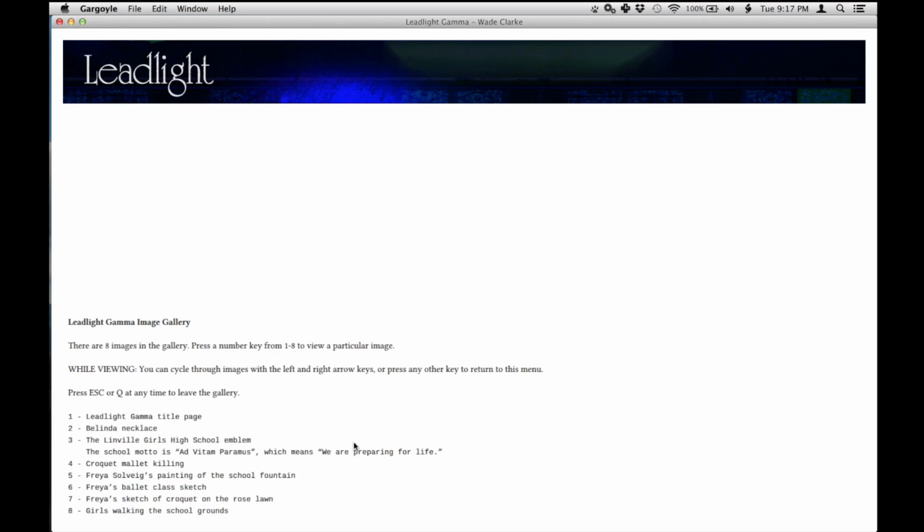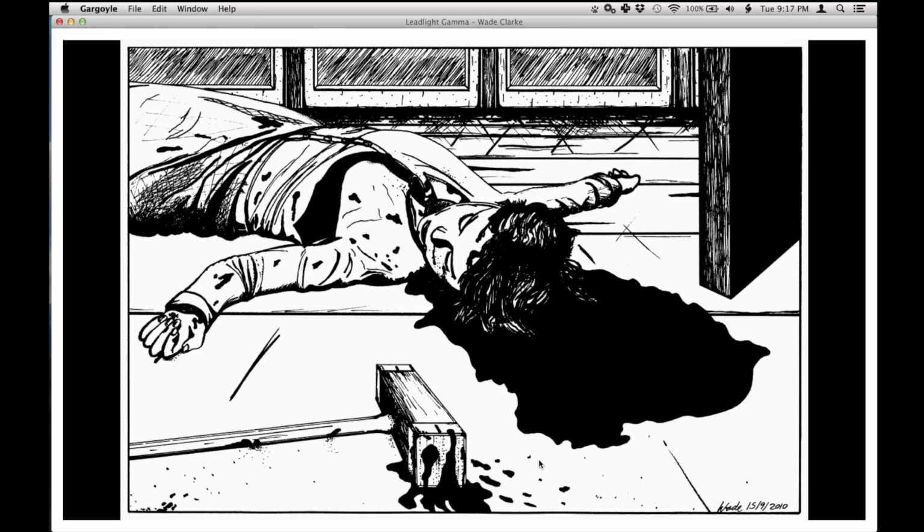There's also an image gallery. And again, this is all text-based, which I love. There are no pull-down menus. So let's look at, for example, croquet mallet killing. Okay, that's rather violent. Wade drew this on September 15th of 2010.